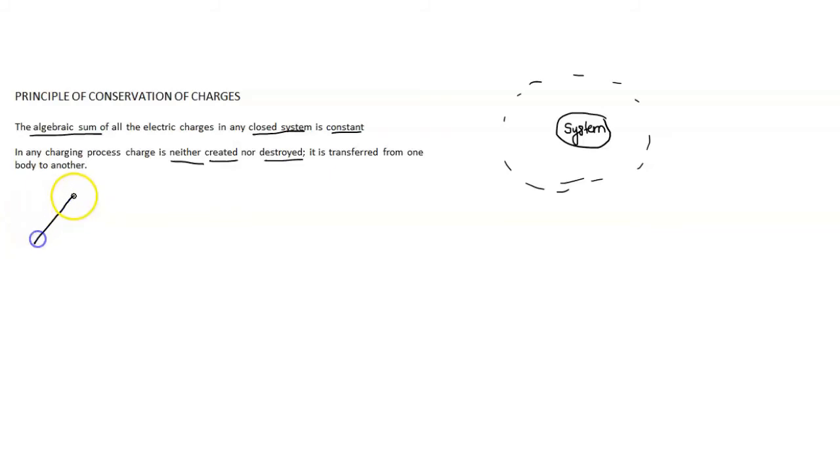If we consider one plastic rod, and this plastic rod is initially uncharged. Uncharged means it is in a neutral state, that is, the number of electrons is equal to the number of protons.